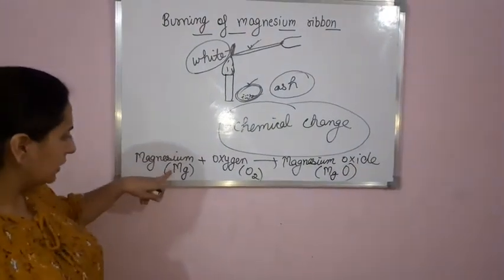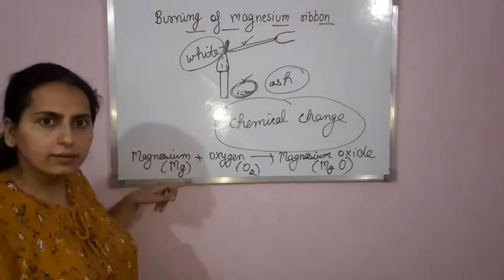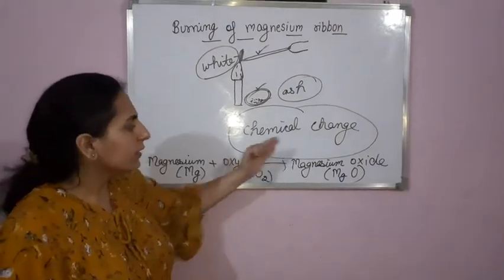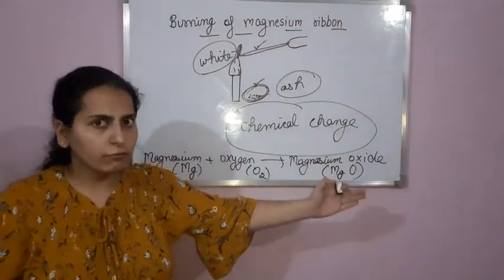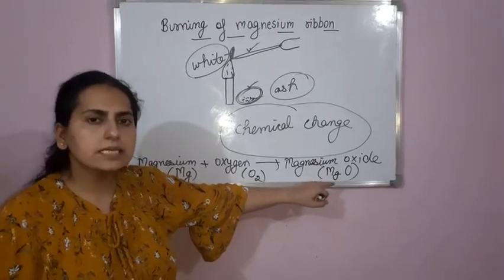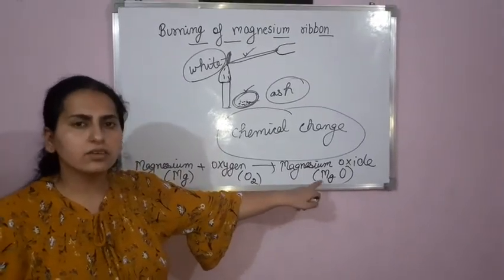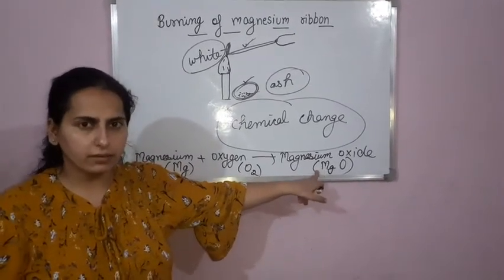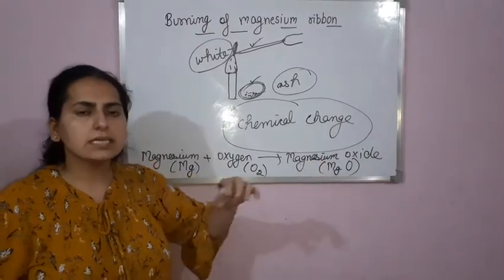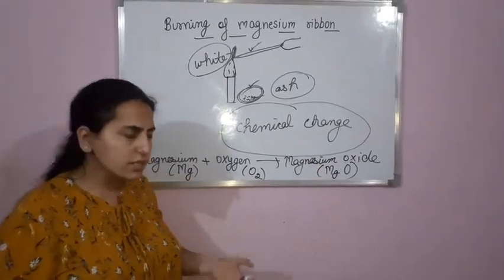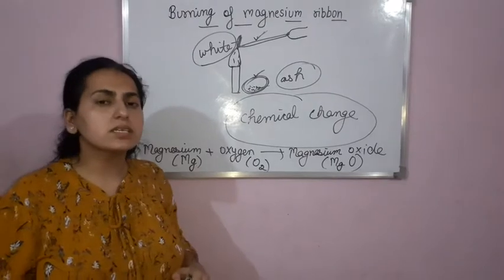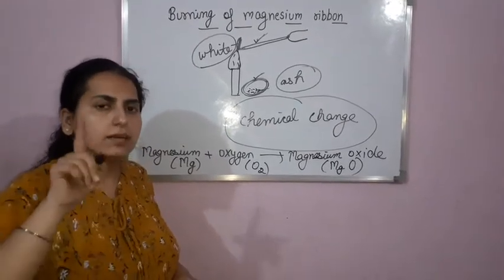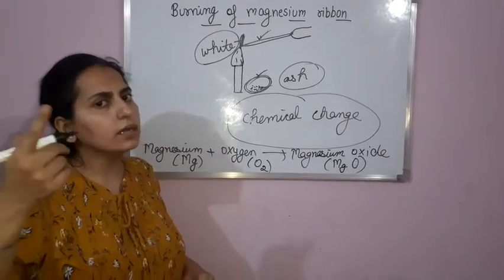You can see these two are reacting and a new substance is formed. The new substance has a different chemical formula and different chemical properties. So what kind of change is this? Yes, this is a chemical change.